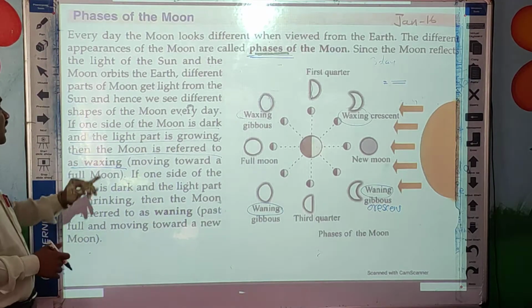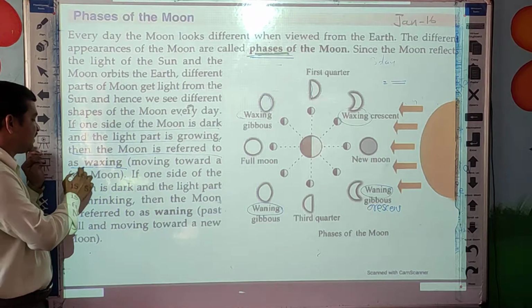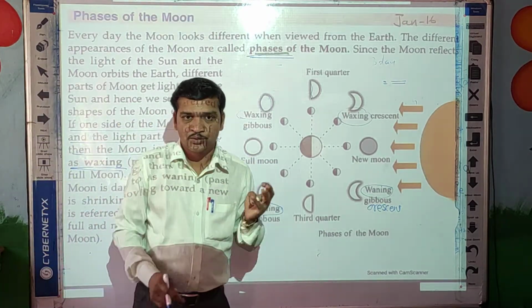The growing part of the moon is referred to as a waxing moon.